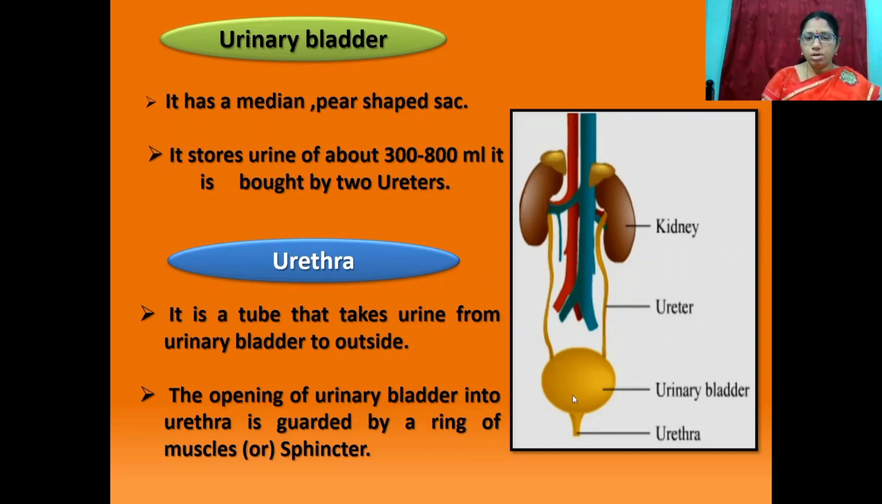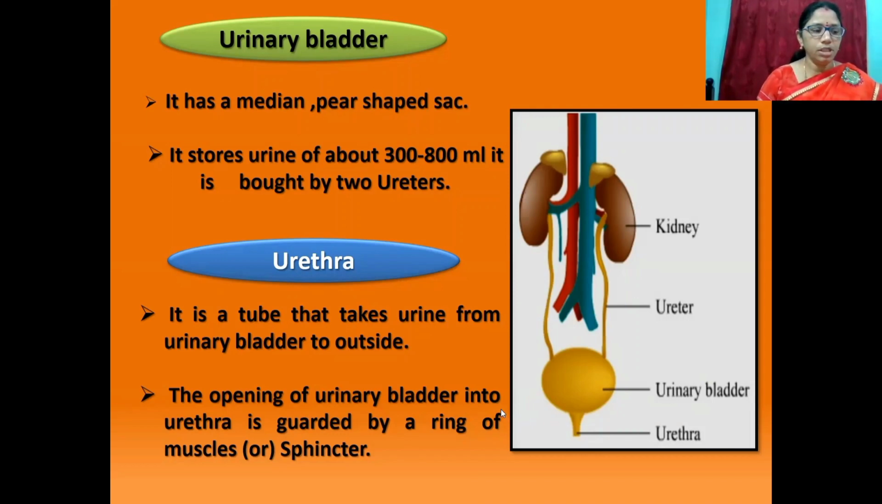And next one is urethra. It is a tube that takes urine from the urinary bladder to the outside. The opening of the urinary bladder into the urethra is guarded by a ring of muscles or sphincters.